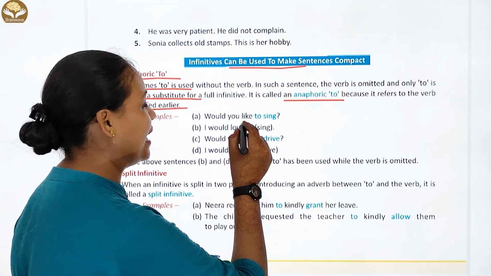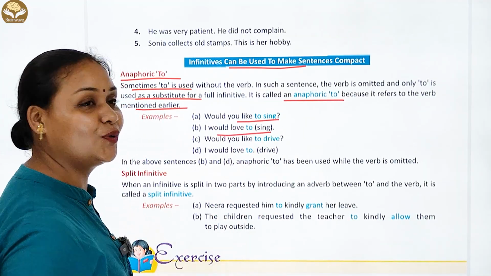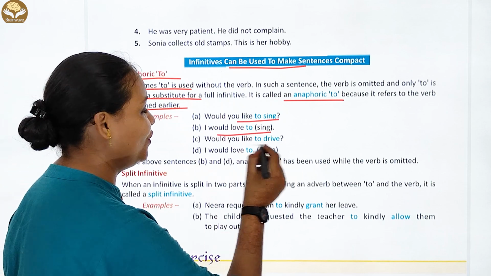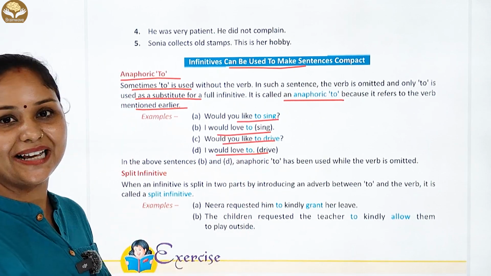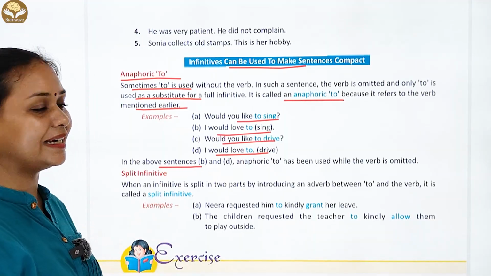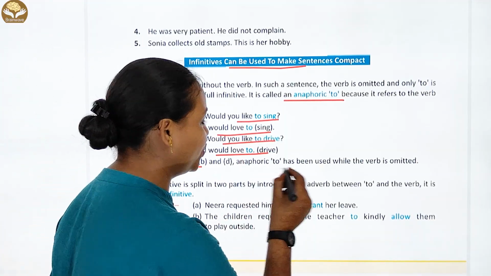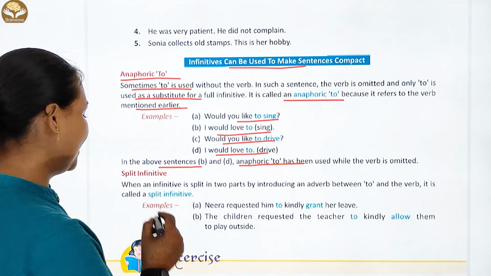Example है: would you like to sing? I would love to sing. Would you like to drive? और उसके बाद: I would love to drive. Okay. चलिए in the above sentences की बात करते हैं. B और D क्या है? Anaphoric to has been used with the verb omitted.